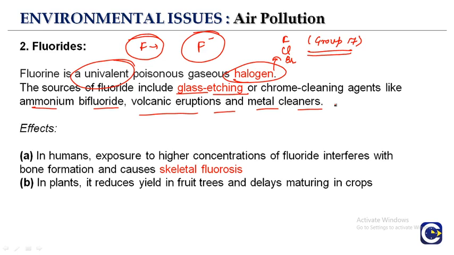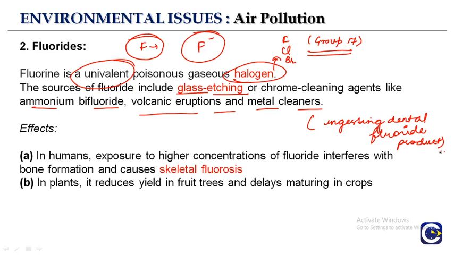In most cases, fluoride exposure is due to ingestion of dental fluoride products. So when we are ingesting dental fluoride products, that is how the concentration of fluoride ions is increasing.